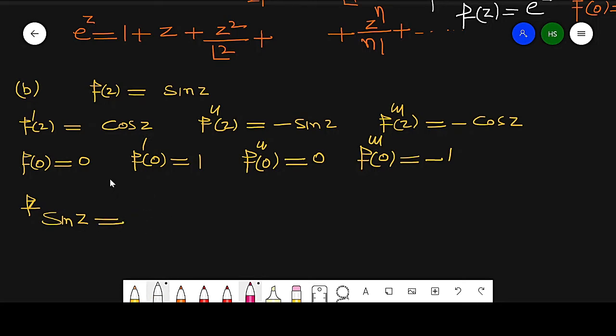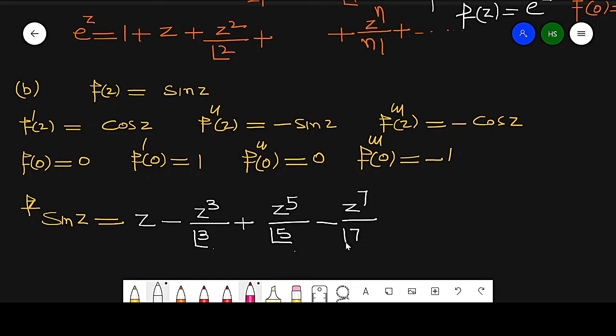The first term is 0, so it starts from z minus z cube by 3 factorial plus z raised to power 5 by 5 factorial, one positive, one negative, minus z raised to power 7 by 7 factorial, and so on up to z raised to power 2n plus 1 by (2n plus 1) factorial.